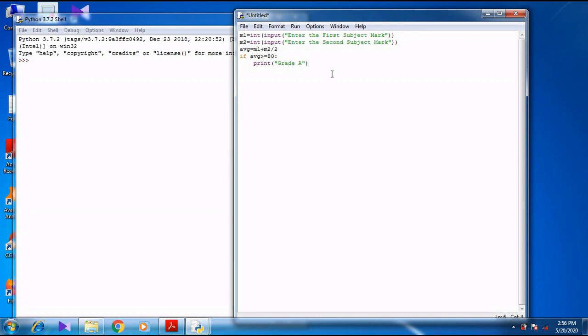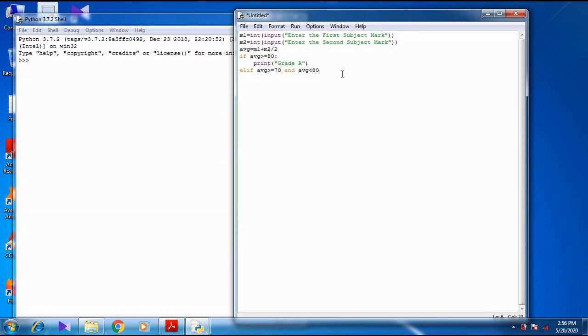Then else, no, elif, it's not else, elif average greater than or equal to 70 and average less than 80. So here you see 70 to 79, because I have given less than 80. So less than 80 means it stops up to 79.